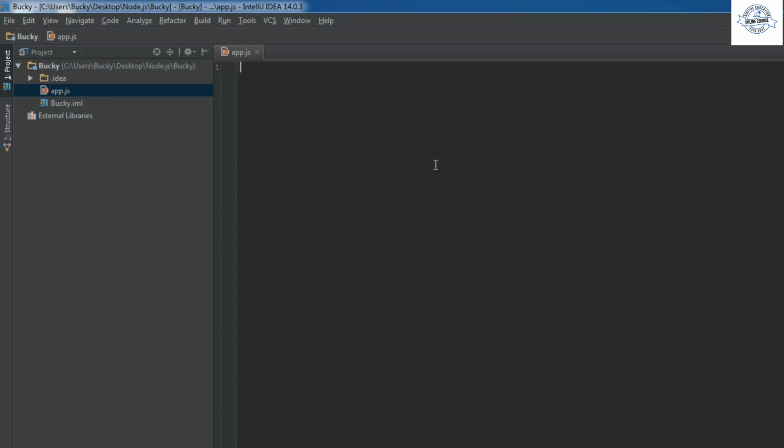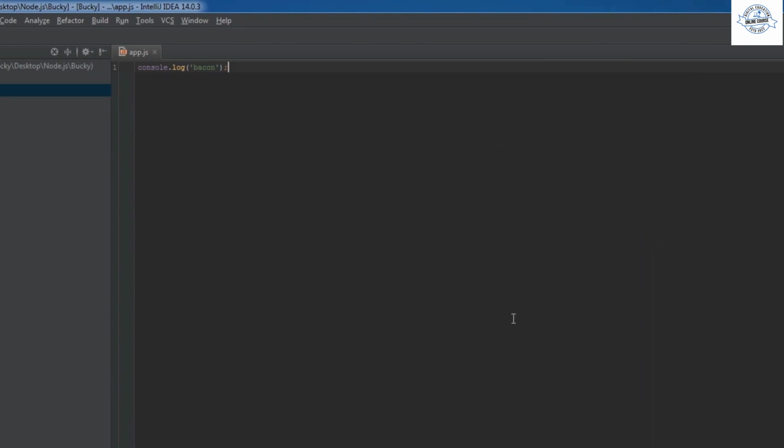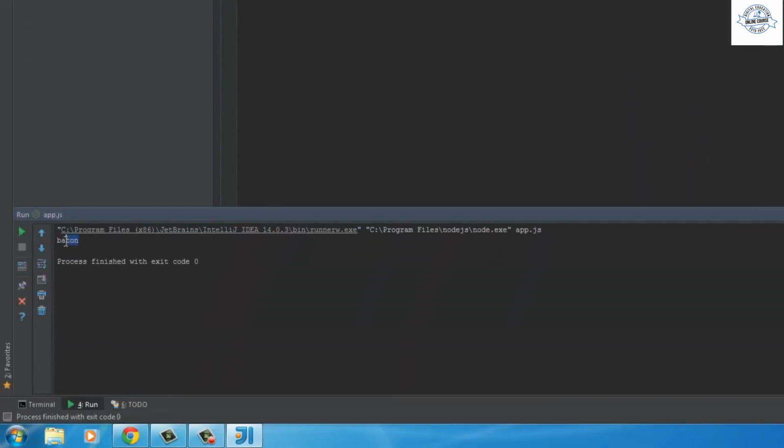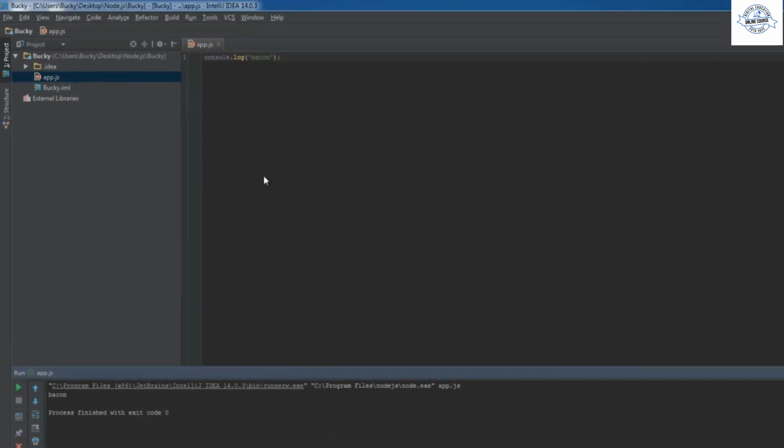So if I just want to, actually, we'll just do this. console.log. So just like before, we can type bacon, and if we either right click and run this, check out what happens. So we pretty much have the exact same thing as the command line. However, as you can see, this little environment is a little bit cleaner and gives us a few more tools than that boring black and white command line. So there you go. That is set up and running perfectly.